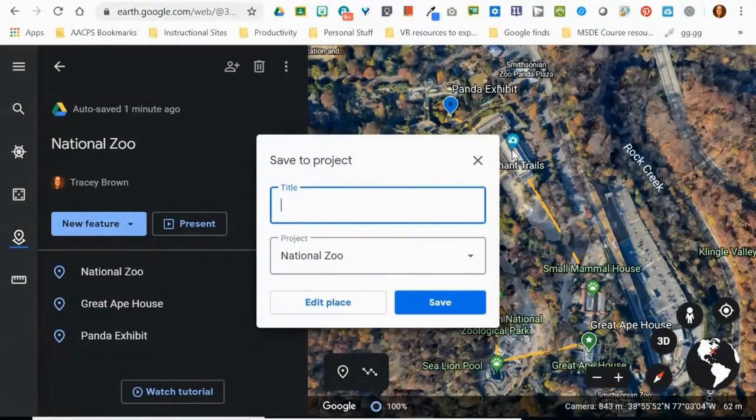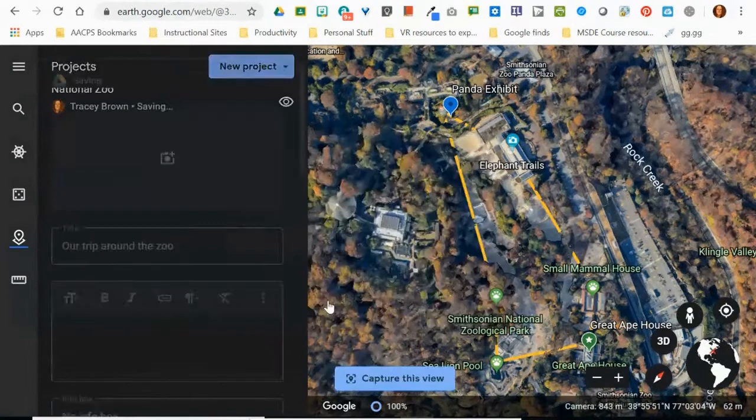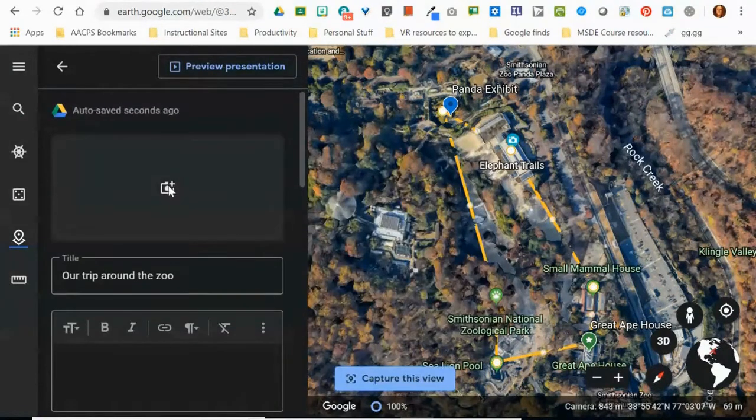When you click back on your original destination, it's going to fill in or close that polygon for you. So I can call this our trip around the zoo. And once again, before I click save, let's click on edit to see those additional options. I can choose pictures. So as we traveled around the zoo, I could put in the pictures we took from the elephant house, the mammal house, the ape house, and so on.